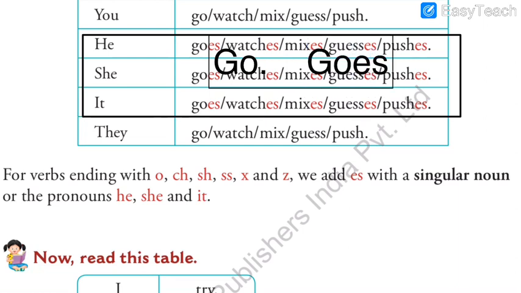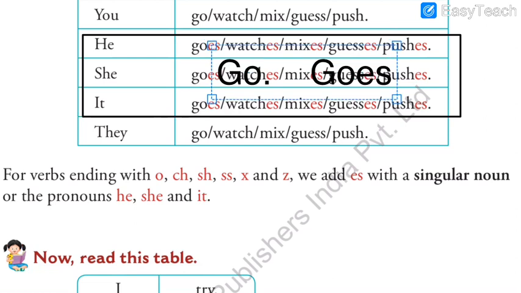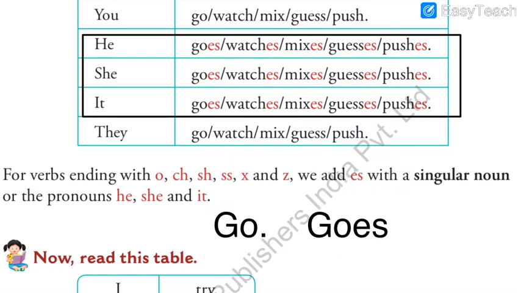Here is the first example I have written to explain it to you. See, my dear students, the definition says verbs ending with O. So go ends with the letter O, so we need to add ES, correct? So we added ES, and go became goes. He goes to school daily. She goes to school daily. Yes, this is how we are going to work it out.